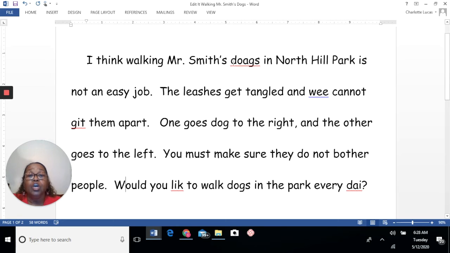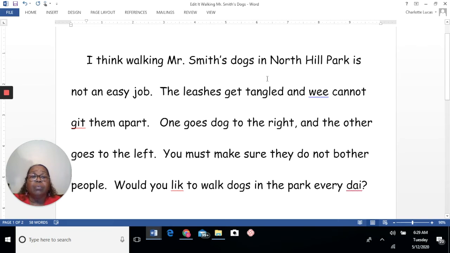I can't even say it. It doesn't make any sense. So I'm sure that the vowel is the problem in this one. And we kind of know how to spell dogs. That's one of the first words we learned how to spell in first grade. So I'm thinking that should be D-O-G-S. The squiggly red lines went away, so that's correct.